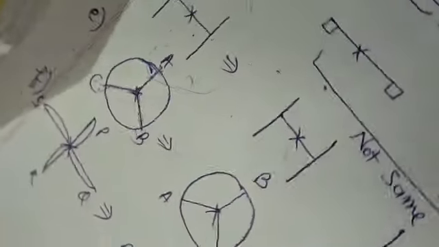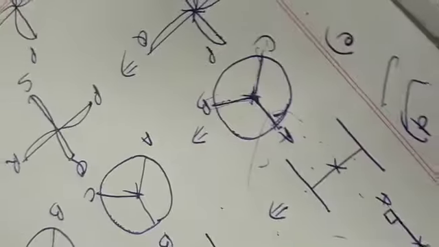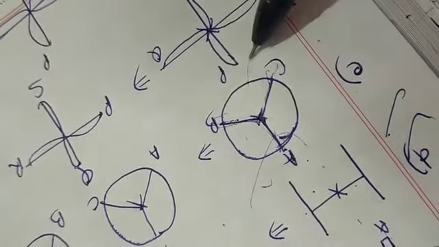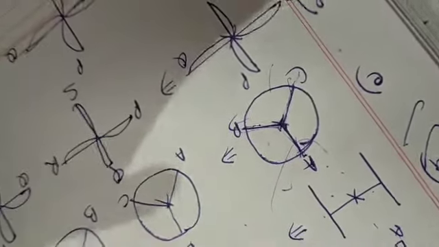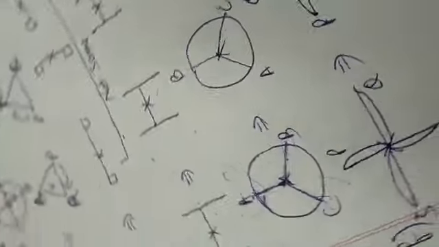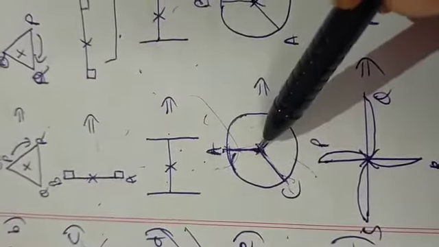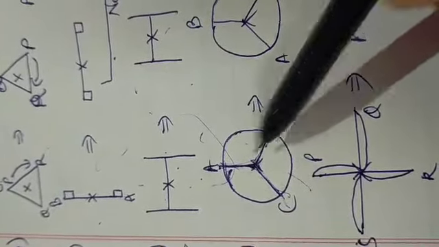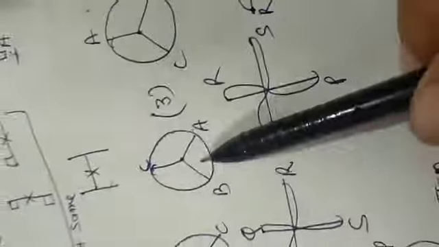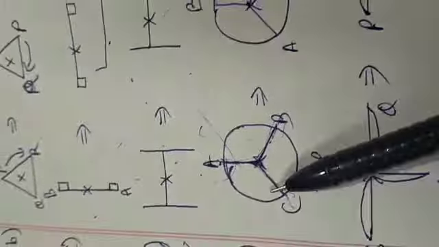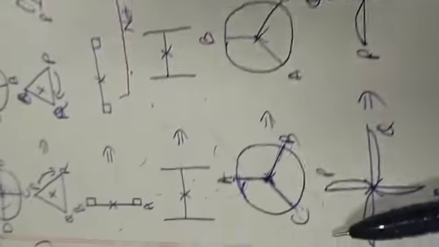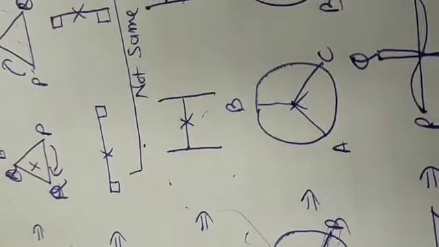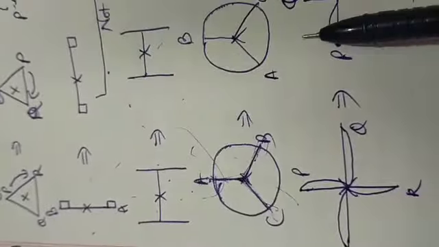Now rotate again. Look, again the straight line is coming on top, two slanting lines are coming like this. This is the second order. Rotate again. Again the same figure is coming. The straight line is on top and two slanting lines. On the third step the same figure is coming. 1, 2, 3: on the first step the same figure, on the second step also the same, and on the third step also the same. So this figure has rotational symmetry of order more than 1.